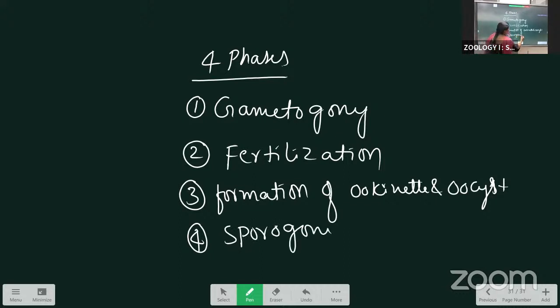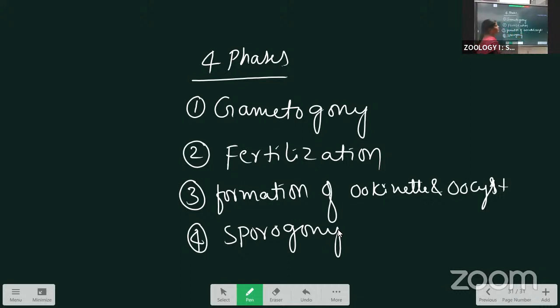If you draw the diagram and write these headings, you can easily get half of the marks. Out of 8, you can get 4 marks easily. That's why these headings are important. The 4 phases in the Ross cycle, or Plasmodium life cycle in mosquito: first gametogony, second fertilization, formation of ookinete and oocyst, next sporogony. Next, I'll draw the diagram.